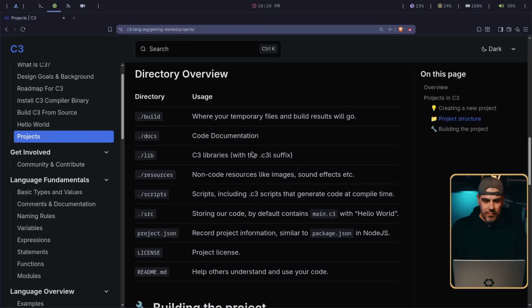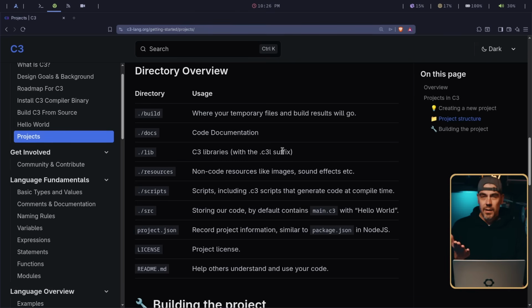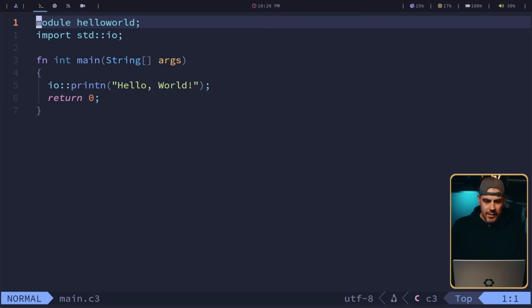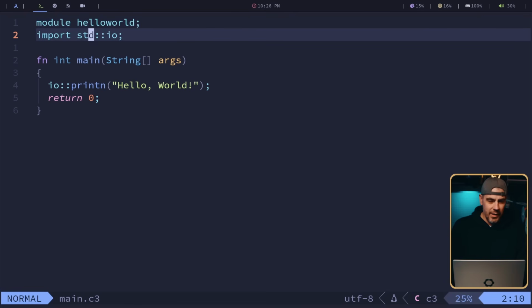Now, don't forget to go to the docs. So if you look down here, the directory overview of what everything is. Got it? Good. Go ahead and open up our source main.c3. And here we go. We got us our main.c3, our source file. Isn't that amazing? That's pretty cool, actually. So it started to give us a module of hello world, because that's what I named the project. And it went ahead and imported std io, I'm assuming, standard input-output.